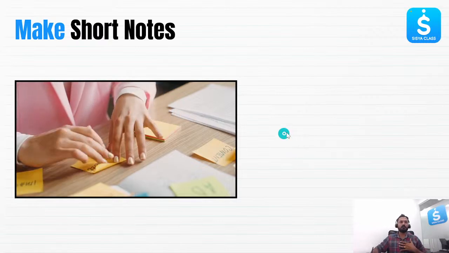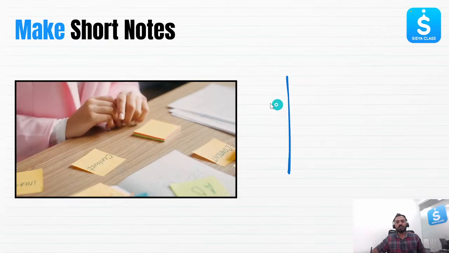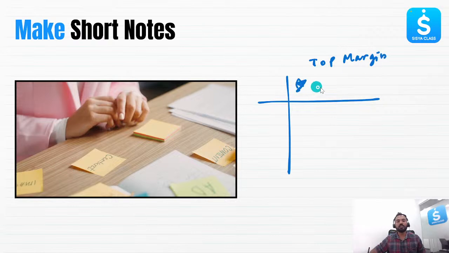Let me tell you my example, what I used to do. Whenever the teacher told me a very, very important point, some students underline, some students make a box and note it down. What I used to do, I used to write this on the top of my margin with a star mark. Whatever the teacher had told me, I'd write it down.